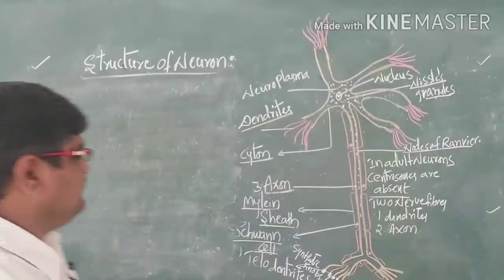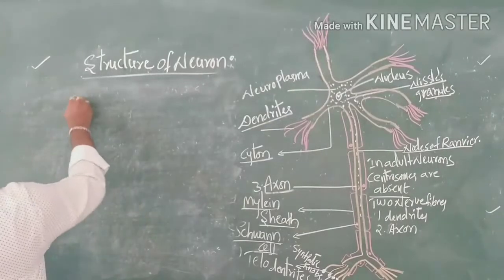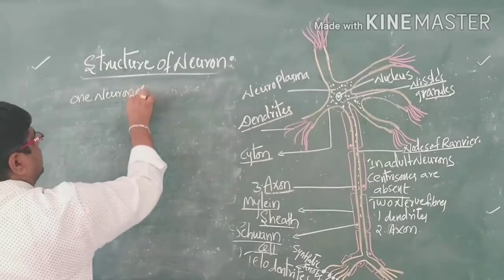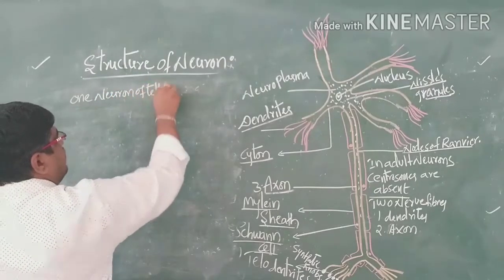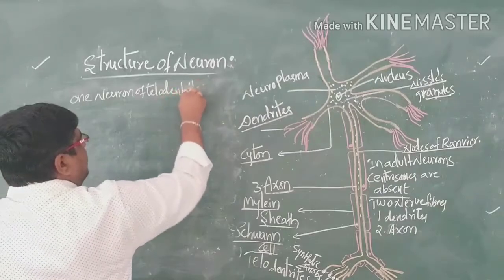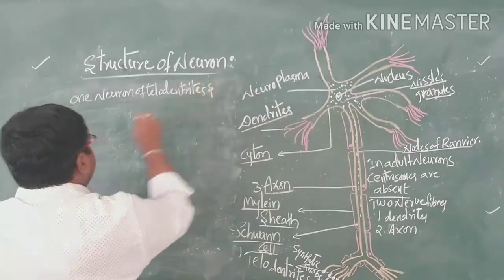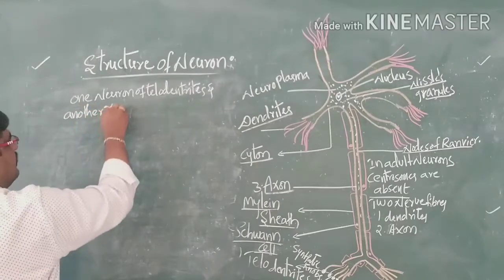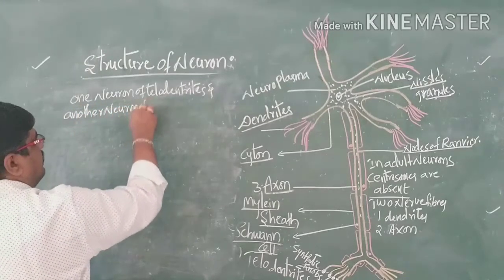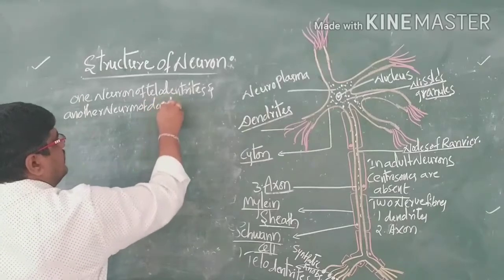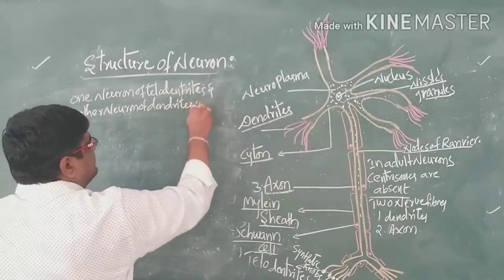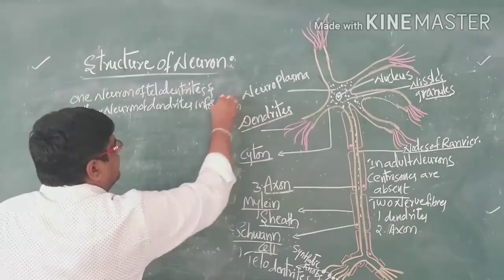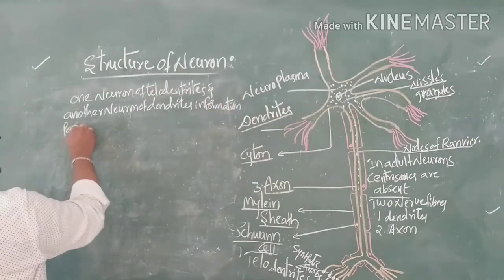Now, the telodendrites of one neuron and the dendrites of another neuron: information passes between them. This process is called a synapse.